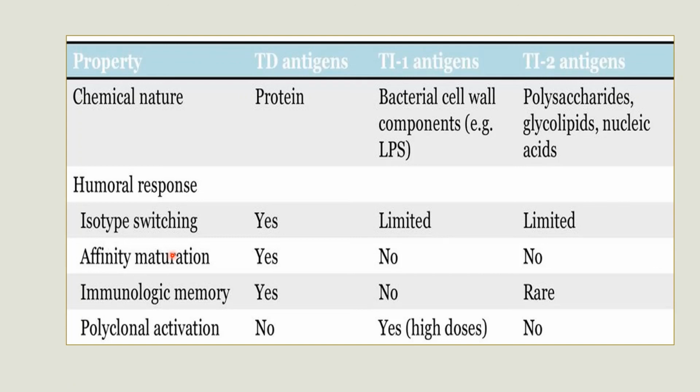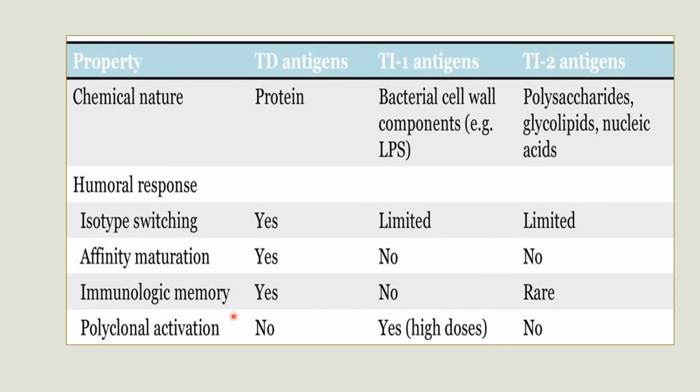That's why that will become very specific for a particular antigen by varying the amino acids in hypervariable region. So here affinity maturation is present in the case of thymus dependent antigen, yes, but in the case of type 1 and type 2 thymus independent antigen, there is no affinity maturation.